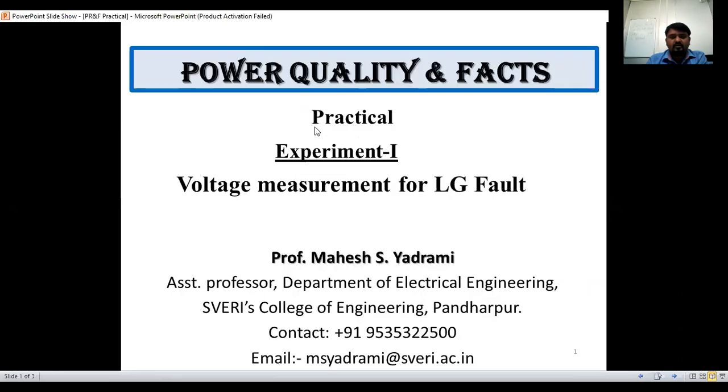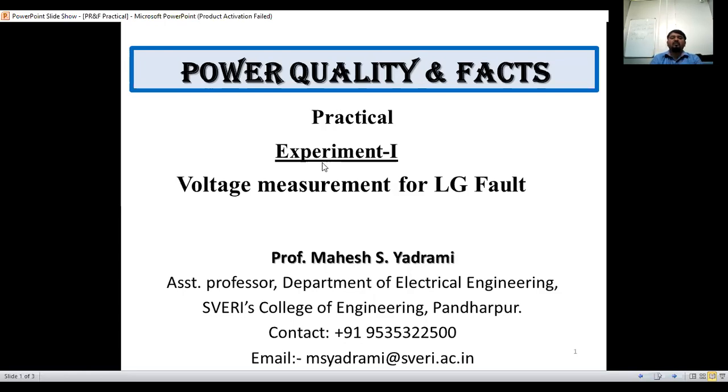Today we are going to discuss experiment number 1. To give the introduction about the practical, already you are in the last semester. Few people are doing their project in MATLAB and all the things. For that reason, there is no syllabus for the practical. So generally, I will take one experiment on the simulation of line to ground faults, line to line faults. By considering that, we can do the simulation work.